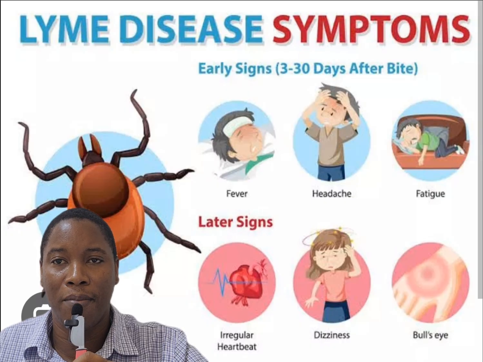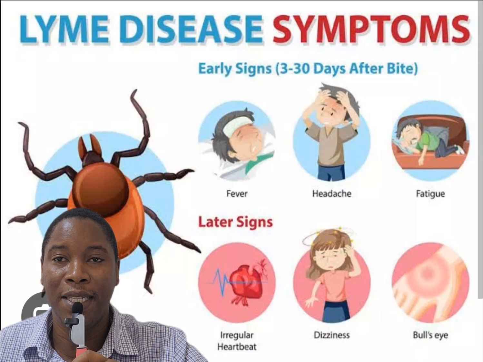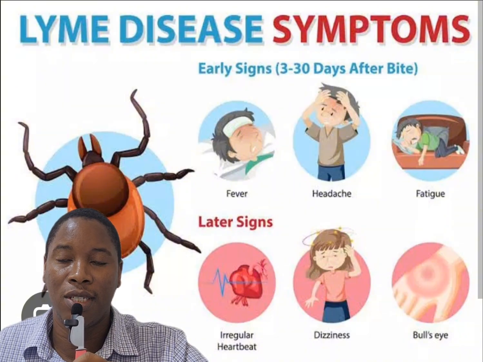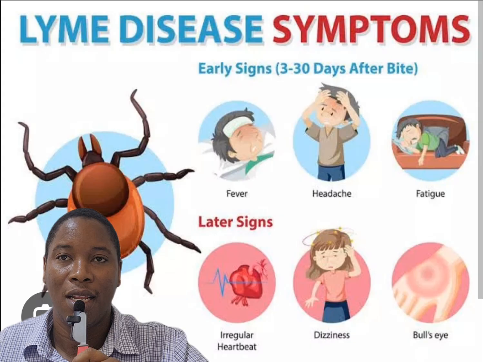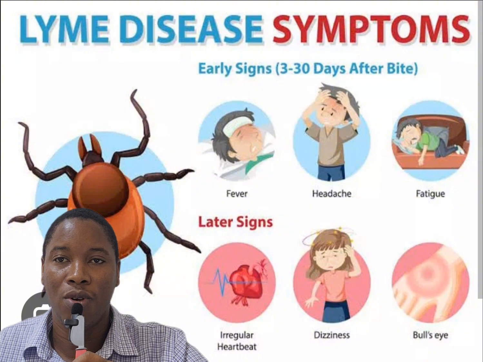Now, how do human beings contract Lyme disease? Human beings contract Lyme disease when they are bitten by ticks, particular ticks, and there's the Aedes species of ticks that can bite humans and transmit this Borrelia into the human beings.